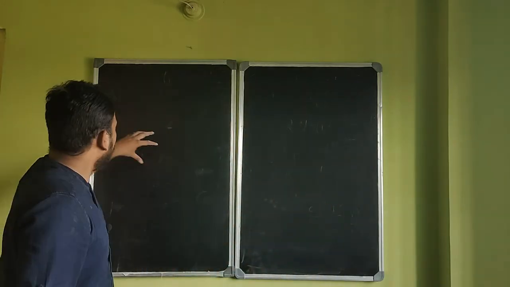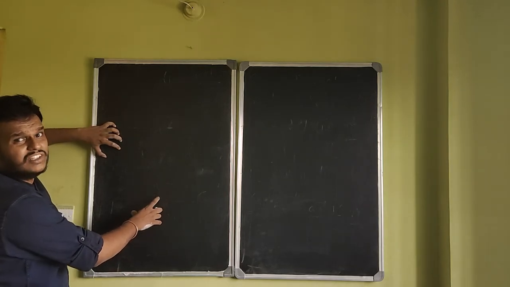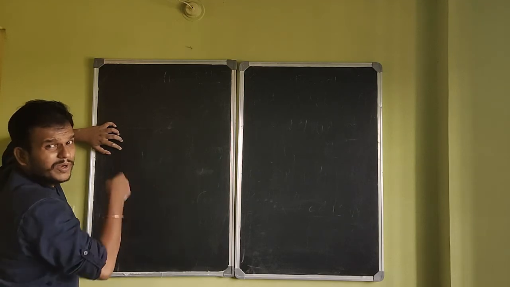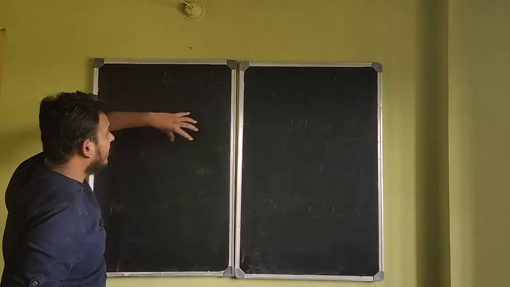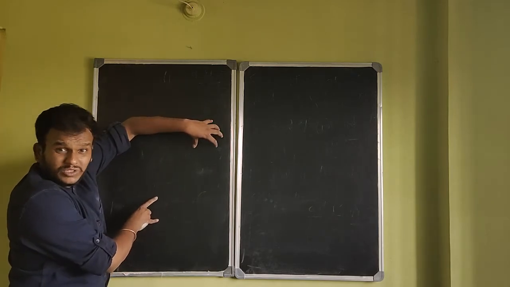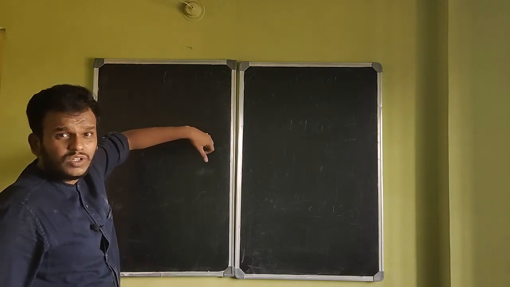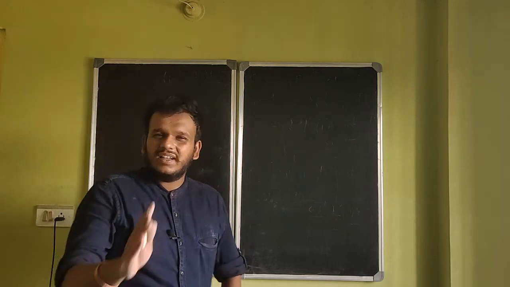For example, initially this was q and this was 0. What's the average of q and 0? Q plus 0 by 2, which is q by 2. So q by 2 on this, q by 2 on this. Then what we did? Q and q by 2. We took the mean. Q plus q by 2 is 1.5q, by 2 will eventually give you 3 by 4 q. So 3 by 4 q on this, 3 by 4 q on this.